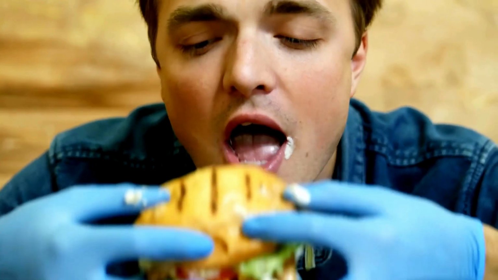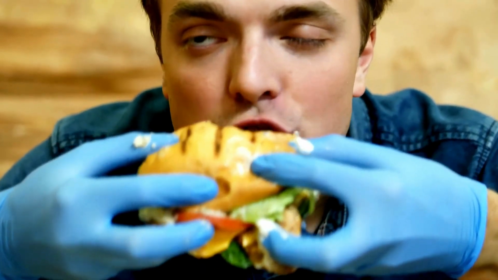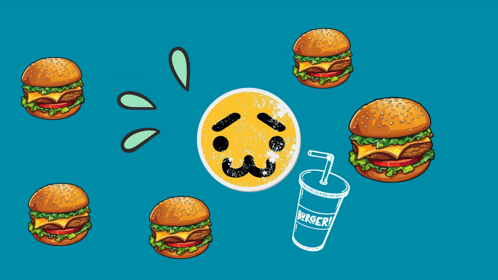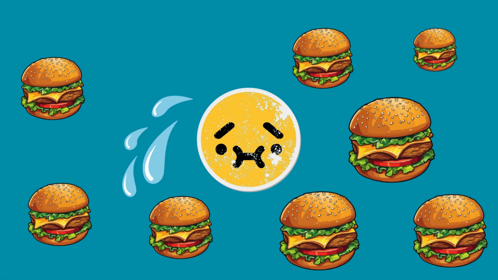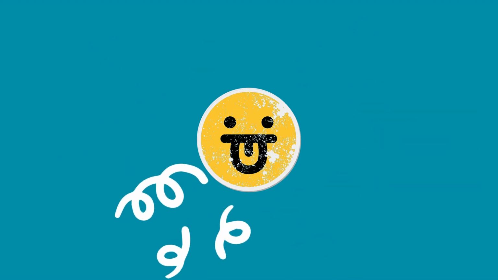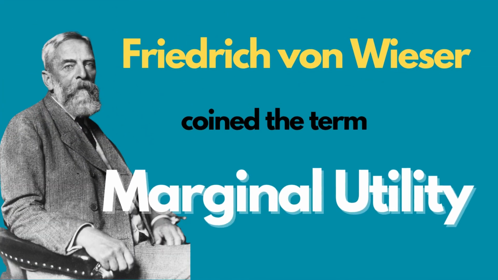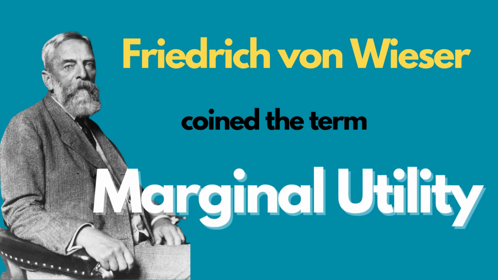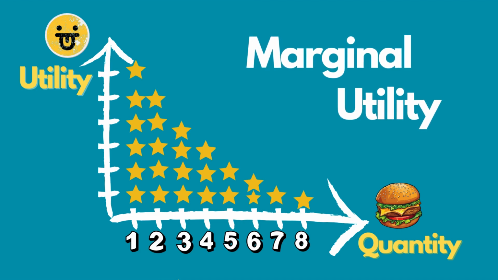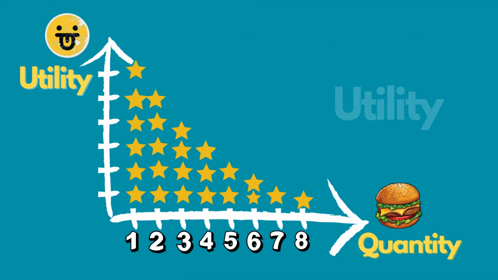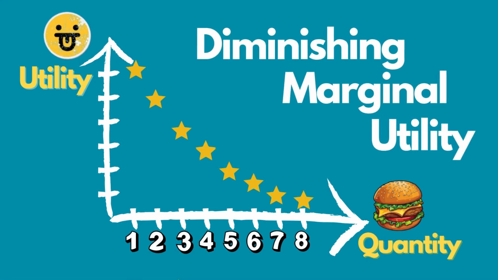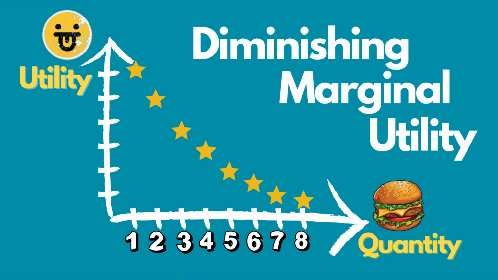But we can tell how much satisfaction we derive from eating the first burger after a long day of work and from eating the 10th burger. The 10th one will probably leave any normal person nauseated, while the first burger that quenches your hunger will most definitely give a lot more satisfaction or utility. This principle was first introduced by Carl Menger's student Friedrich Von Wieser as marginal utility. Marginal utility refers to the additional satisfaction or value a person derives from consuming one more unit of a good. The more you have of something, the less each additional unit contributes to your overall satisfaction. And this principle is called diminishing marginal utility.